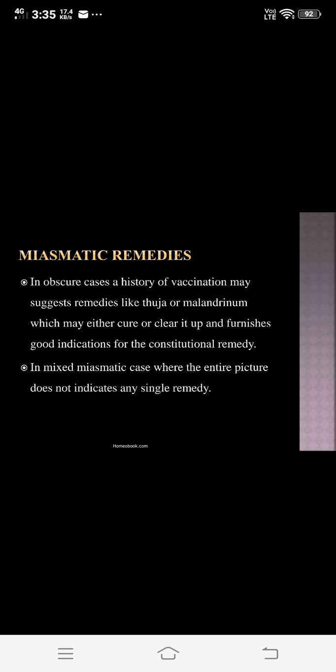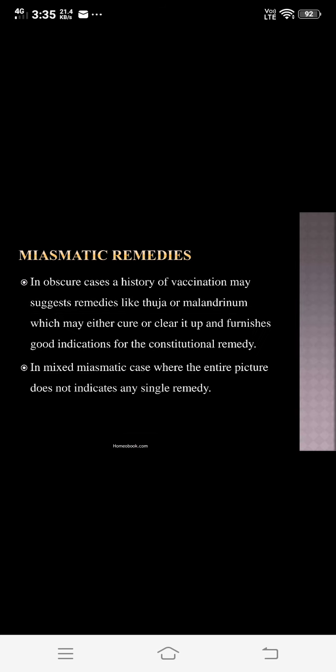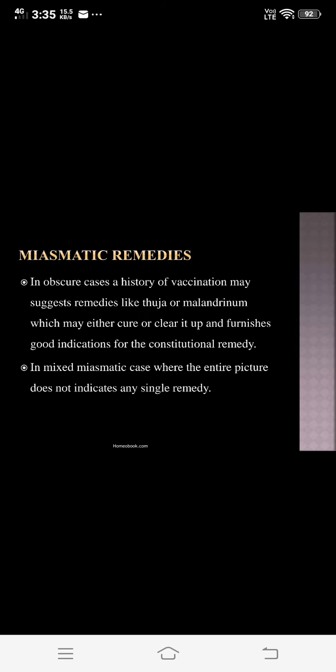In those cases also you can prescribe a medicine on the basis of miasm, and that we call a miasmatic treatment or miasmatic remedies. This is also one of the types of second prescription. So all of you understand these various types of second prescription.